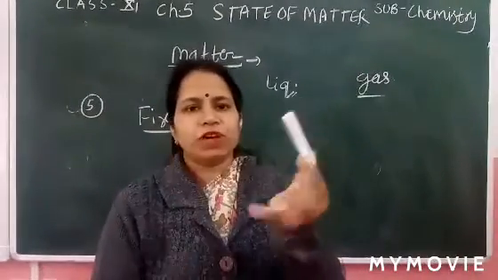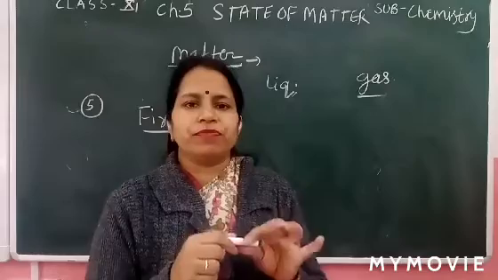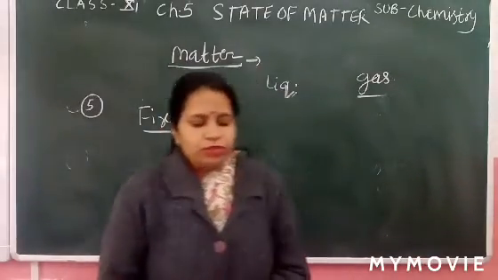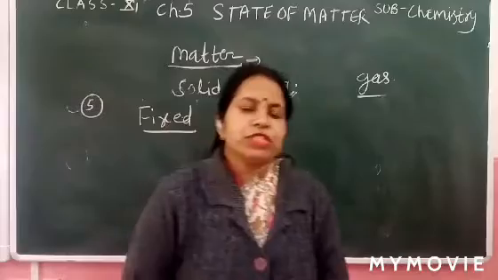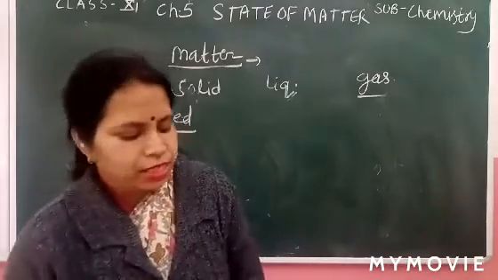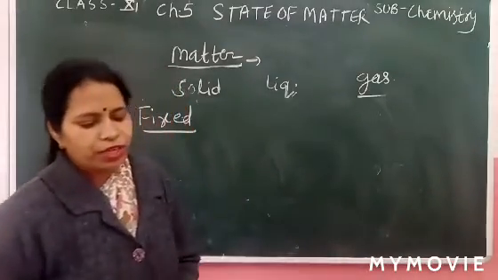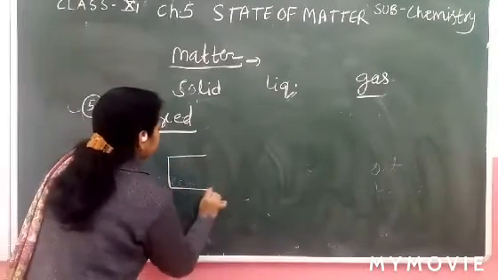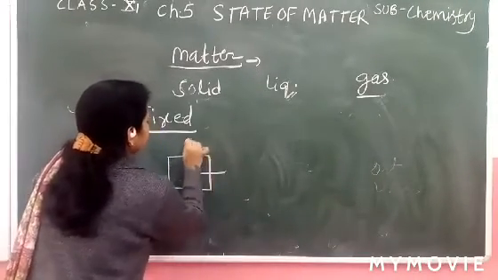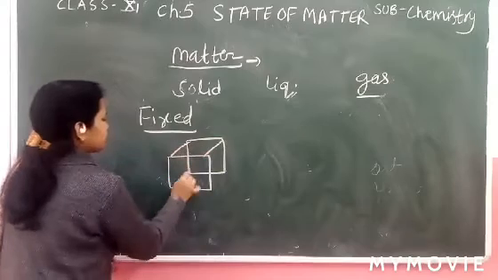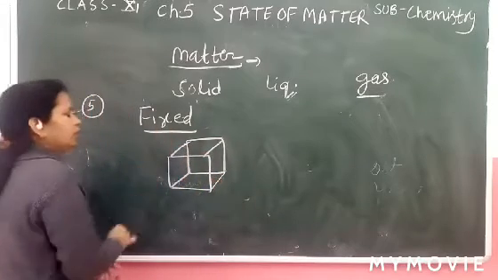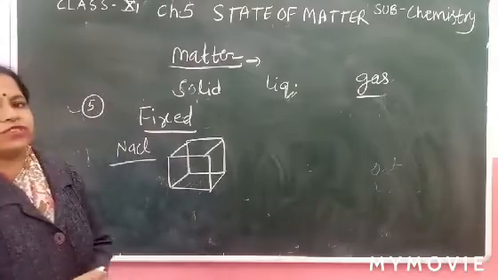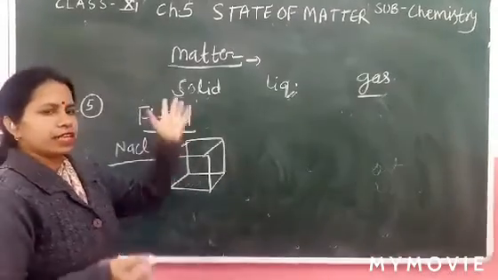The molecules of the chalk have fixed positions. We cannot change the position. So the positions of molecules in the crystal lattice are fixed and do not have translational or rotational motion. This is the crystal structure, like NaCl. We already discussed crystal structure in chemical bonding.